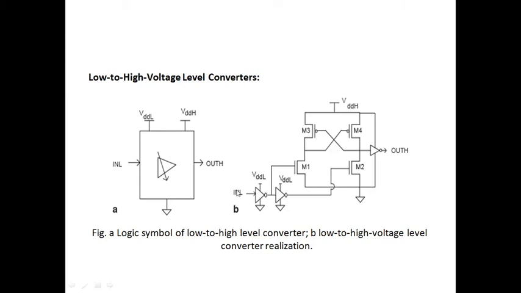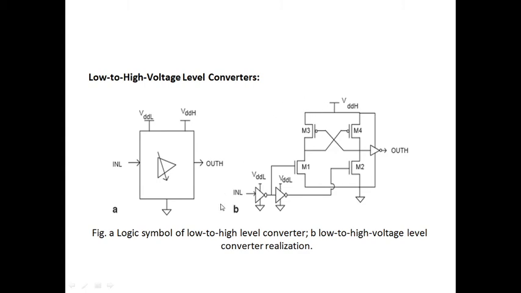When you give input as a low signal, the output of the first inverter is high level logic, then the output of the second inverter is low level logic. When high level logic is given to the NMOS transistor, this transistor will be on and the other transistor will be off. When this transistor is on, a direct path is established from ground. Ground is a low level signal, or logically 0. When logically 0 is given to the PMOS transistor, the PMOS transistor will be on. Then the direct path from VDD to output is established, and the entire VDD comes at the output. This is the logic for the low to high level converter.